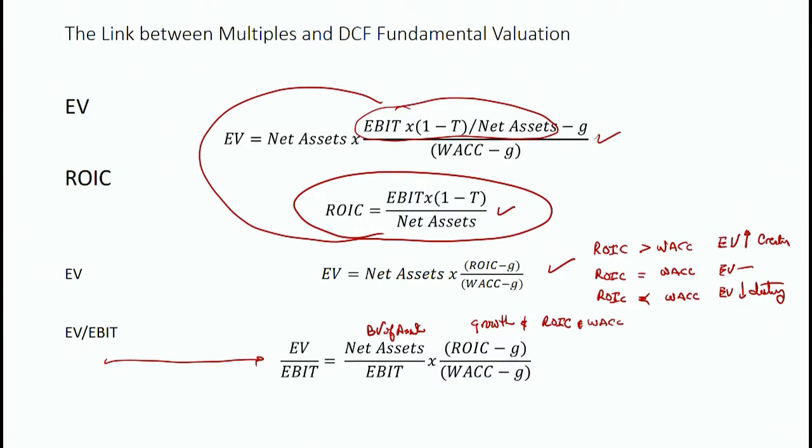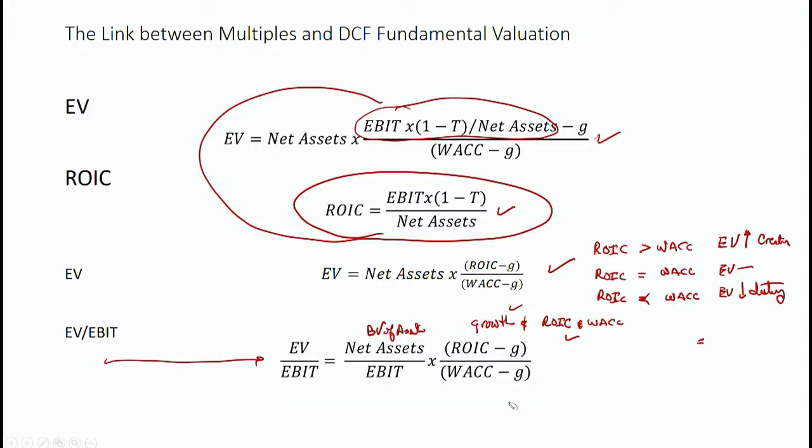So firms can have a high enterprise value to EBIT multiple if they have two things. First, a very high growth rate, but what's equally important is the relationship between return on invested capital and the weighted average cost of capital. It's not just the growth rate. So when we say enterprise multiples are larger the higher the growth of the firm, that's true, but it's not true unless the firm is able to invest and earn more than their required rate of return in the future.